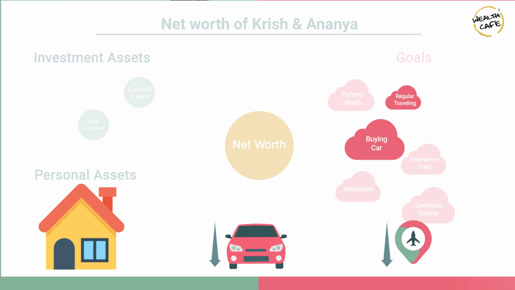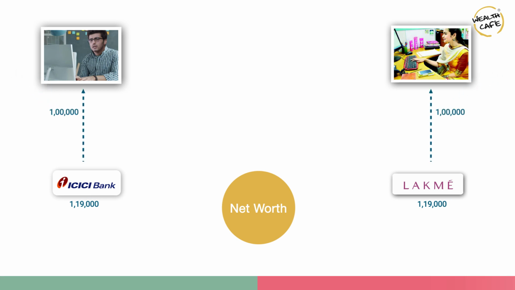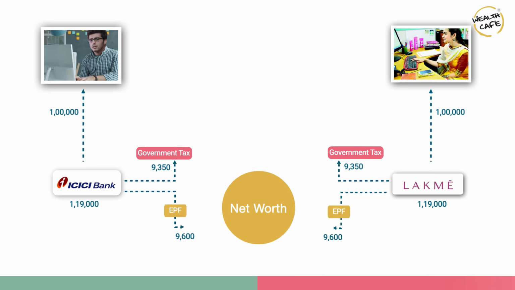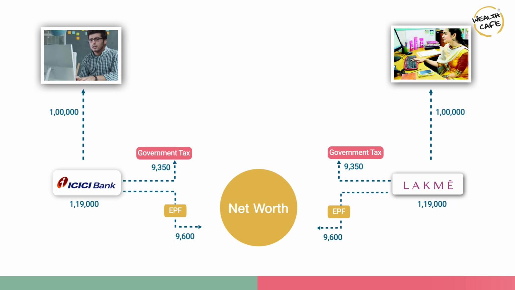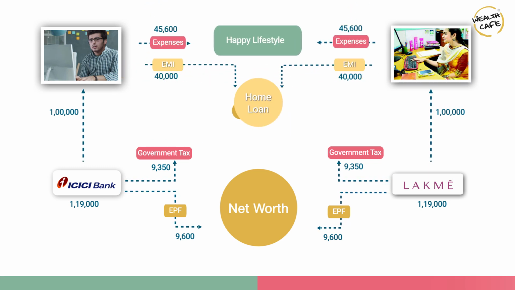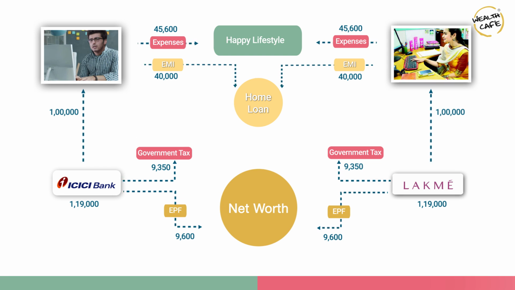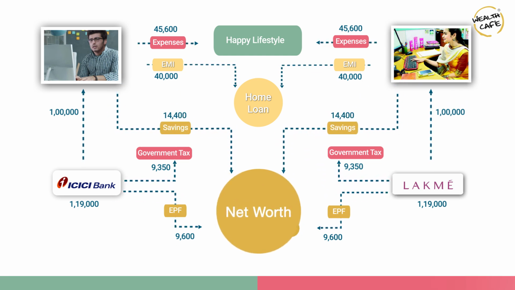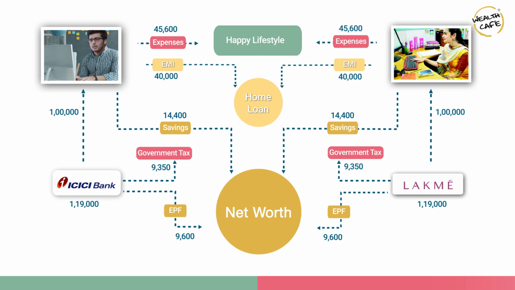So we can see that while their net worth has changed drastically when they decide to purchase the house, they continue to have their day-to-day jobs, they continue to have their day-to-day contributions. But what changes now is, from their earnings, their taxes go as before, their contribution towards the EPF goes as before, and from their total earnings of 2 lakh each month, they will spend towards the EMI, they will spend towards the lifestyle expenses, which have changed to 91,250, and what is left, which is a smaller amount of 28,750 plus the EPF savings, is what will go and contribute towards increasing their net worth from now.